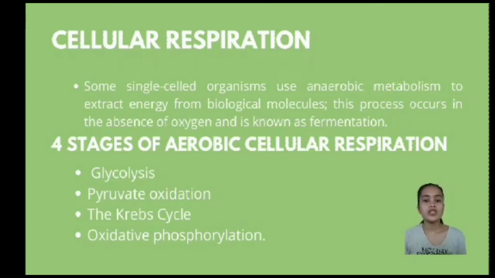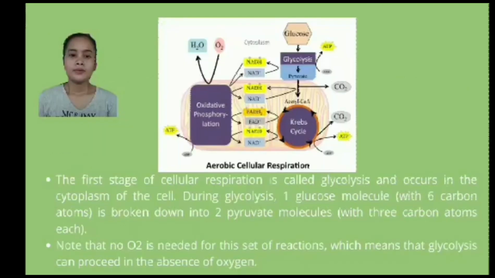So there are 4 stages of aerobic cellular respiration. First, we have glycolysis, pyruvate oxidation, the Krebs cycle, and oxidative phosphorylation. So what is glycolysis? Glycolysis is the process in which glucose is broken down to produce energy. It produces 2 molecules of pyruvate, ATP, NADH or nicotinamide adenine dinucleotide, and water. The process takes place in the cytoplasm of a cell and does not require oxygen.